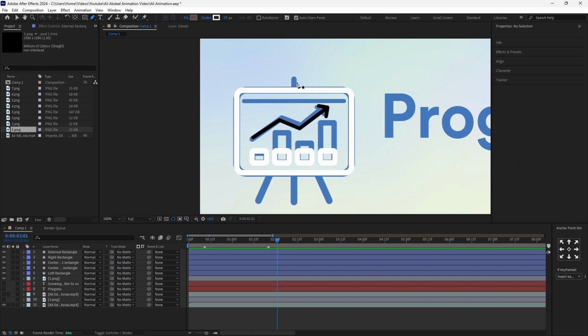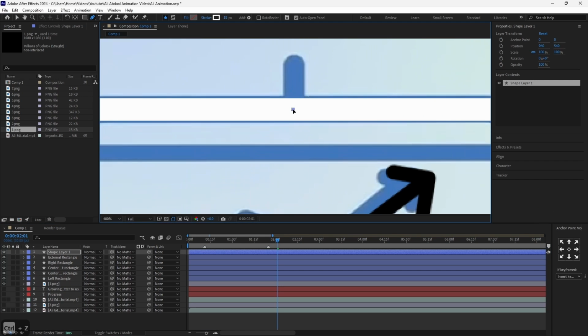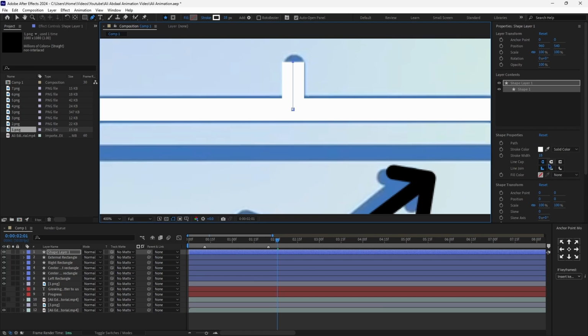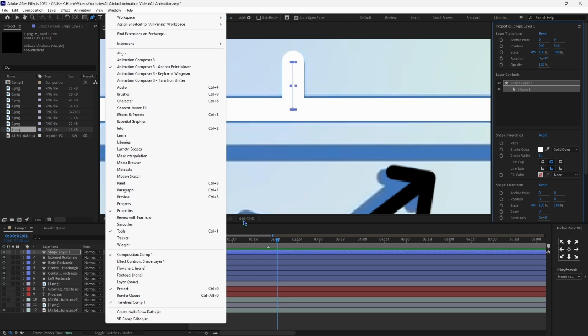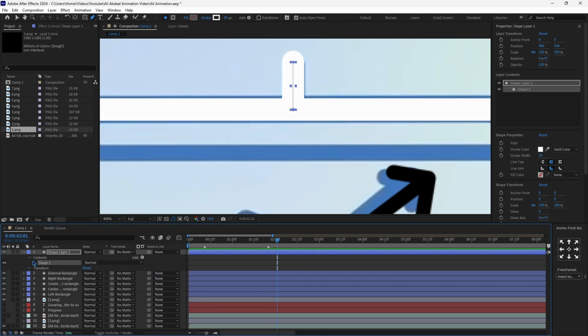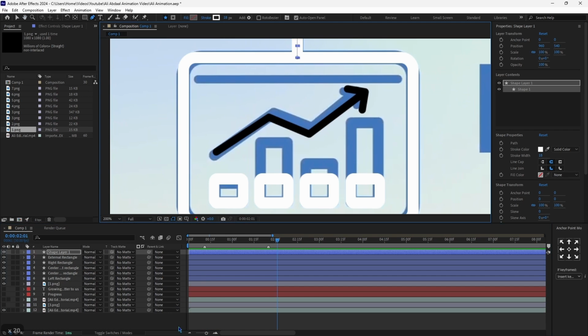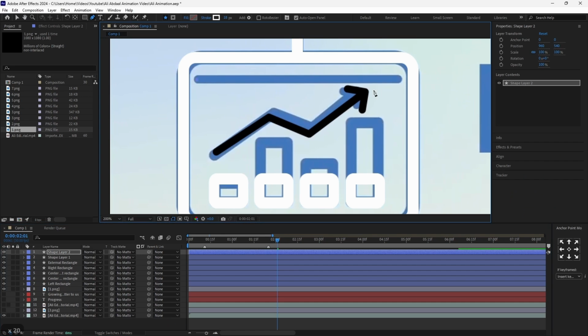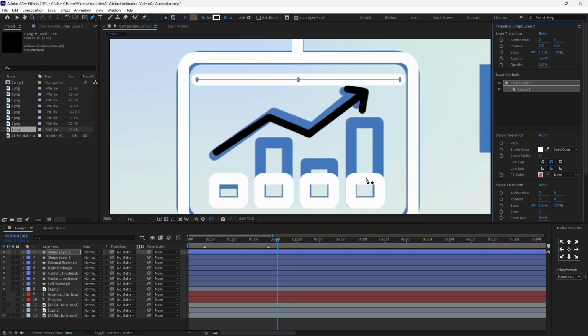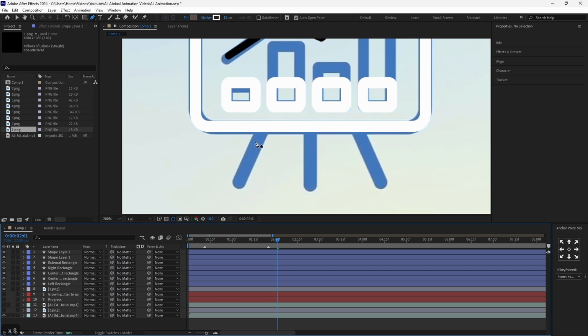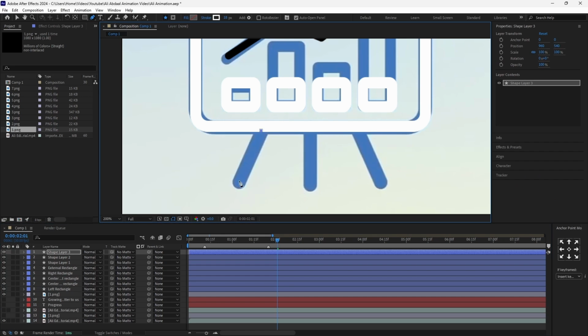So I'll go on the pen tool, I will click a point right here, and by holding shift I'll click another one right here, and then I will round everything. To round the end of the line, you just need to open the window properties panel and you'll find all of the settings right here. If you can't find them, you can simply go on shape, content, stroke, and you'll find them right here. Once we have done that, I'll unselect my layers and I'll do the same once again. I'll round everything, and then I'll do the same for this one right here.